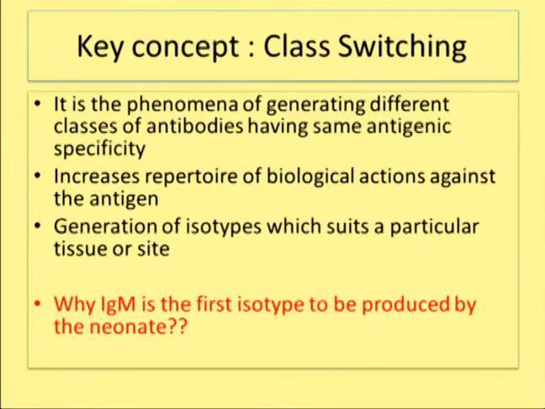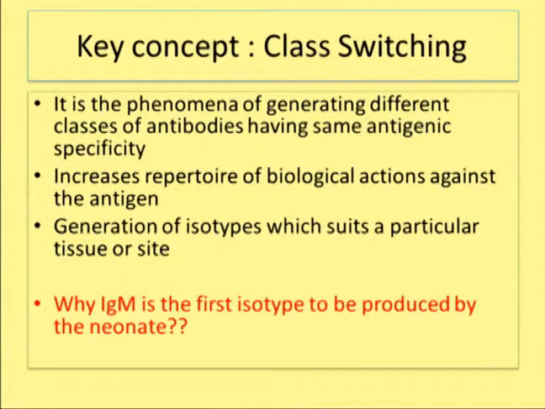The beauty of class switching is that the same antigen is eliminated by different classes of antibodies and different specific mechanisms. So class switching is a phenomenon by which different classes of antibodies are produced having the same antigenic specificity, so that the same antigen can be eliminated by a variety of biological functions.